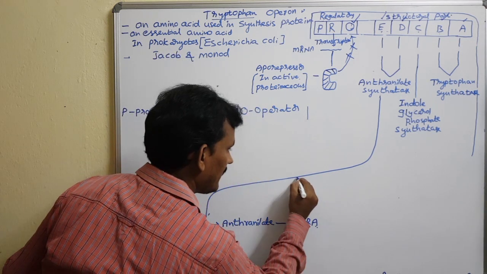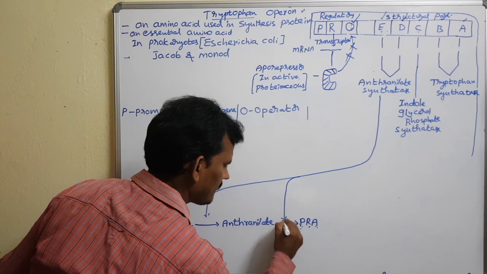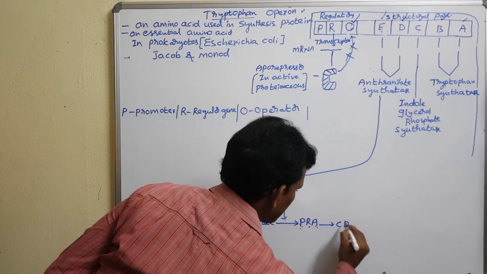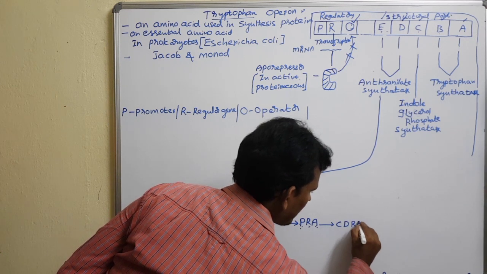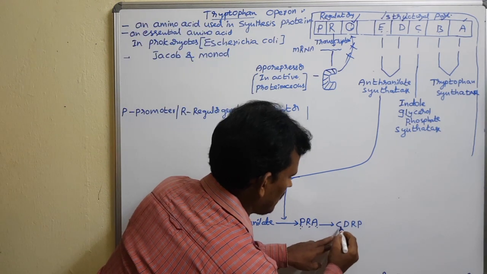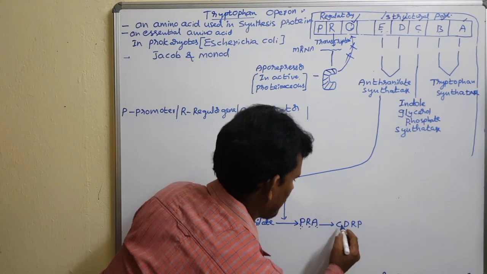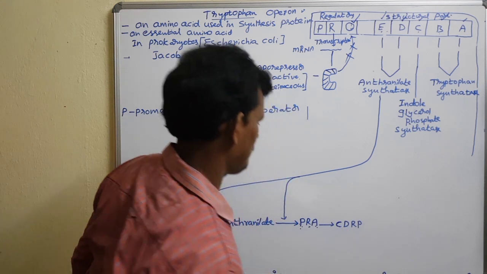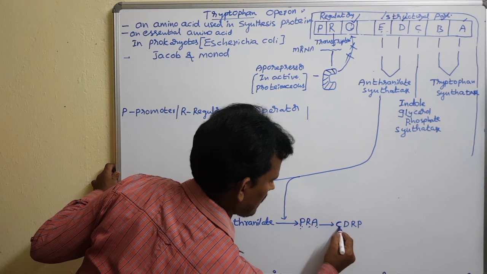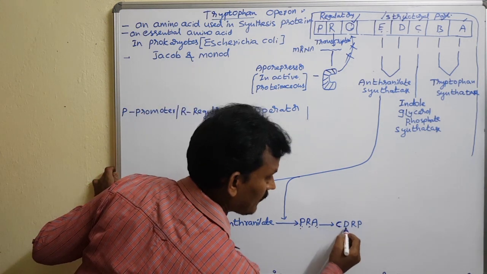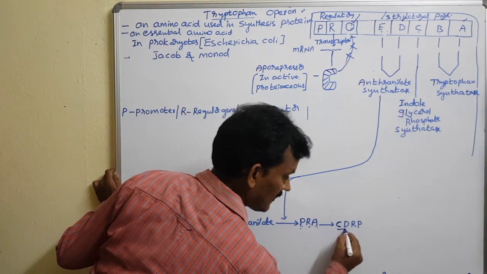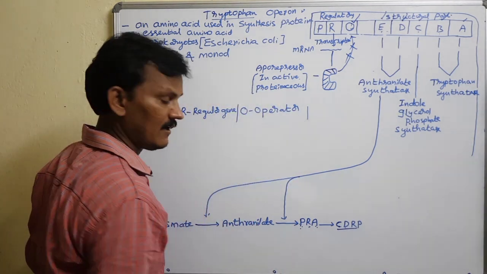It forms by the action of the same enzyme. PRA forms CDRP, which is carboxyphenylamino deoxyribose phosphate.